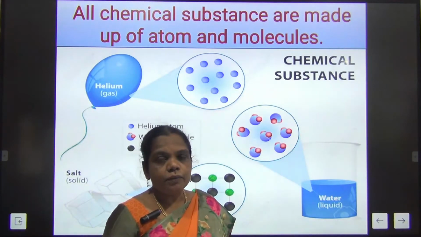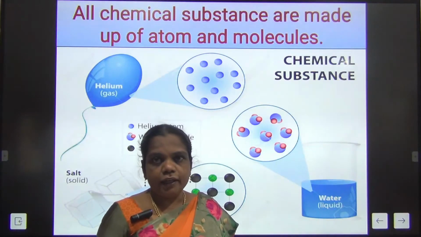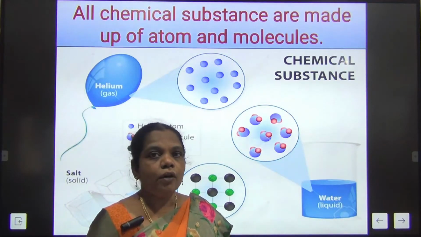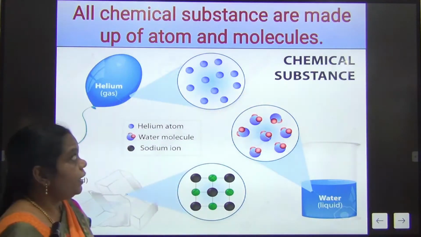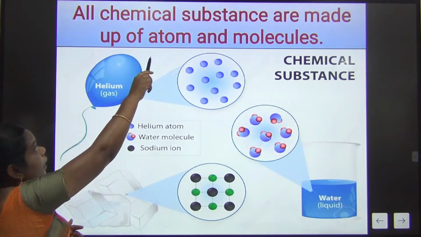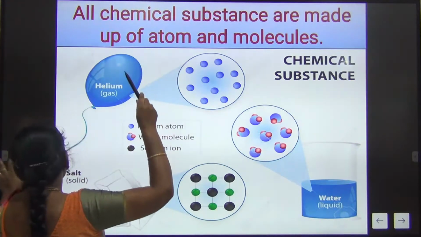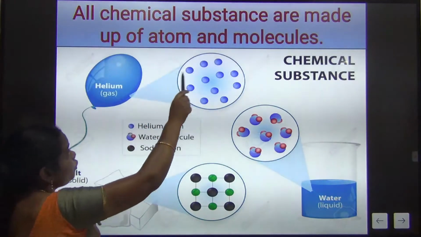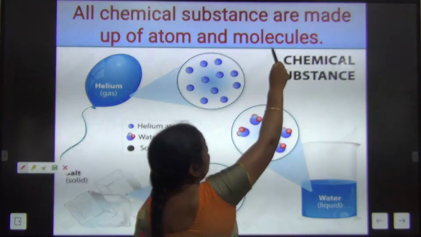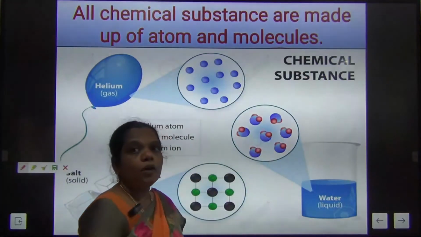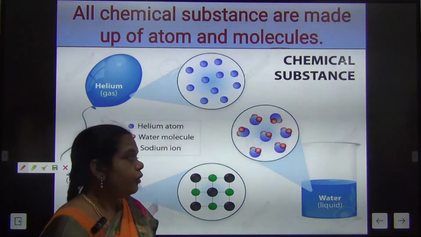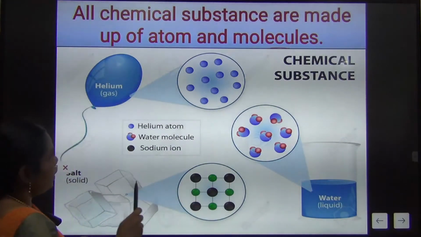Atoms can exist separately as well as in combined form. If they exist as a single one, it is called an atom. If two or more atoms are combined, they are called molecules. In day to day life we use water.